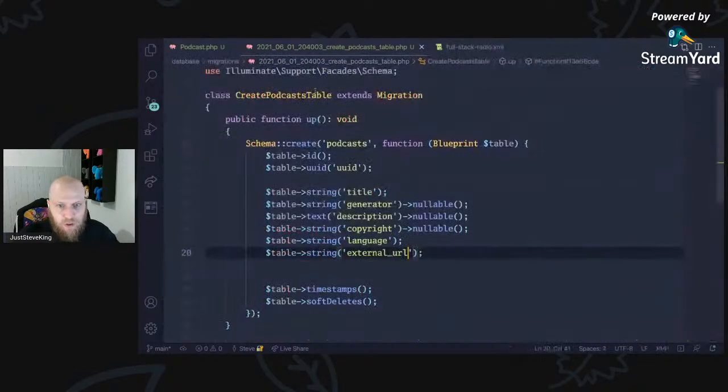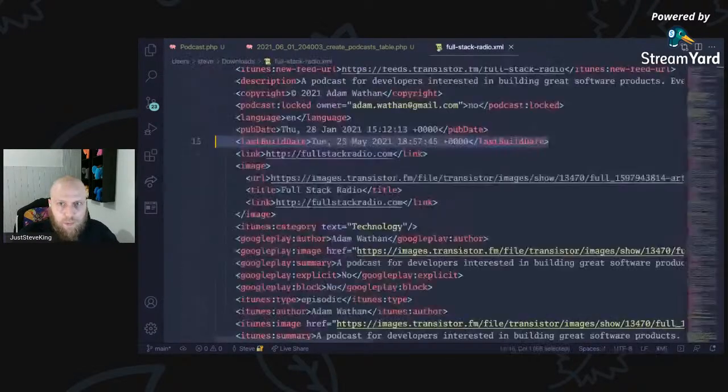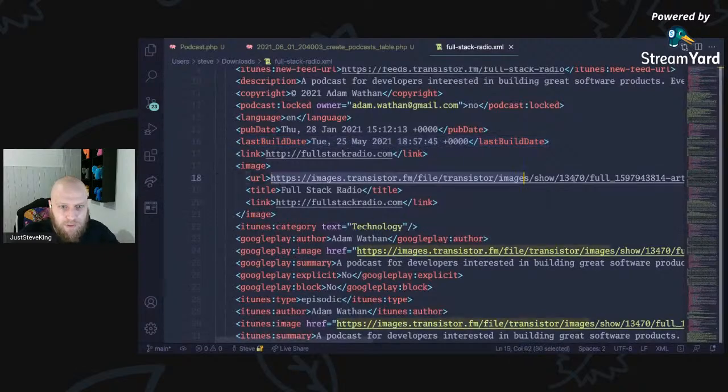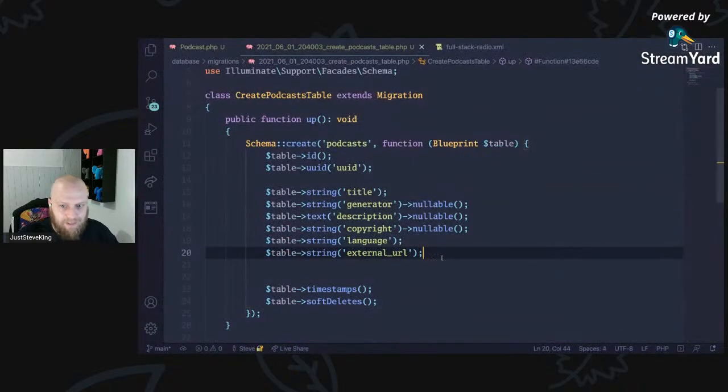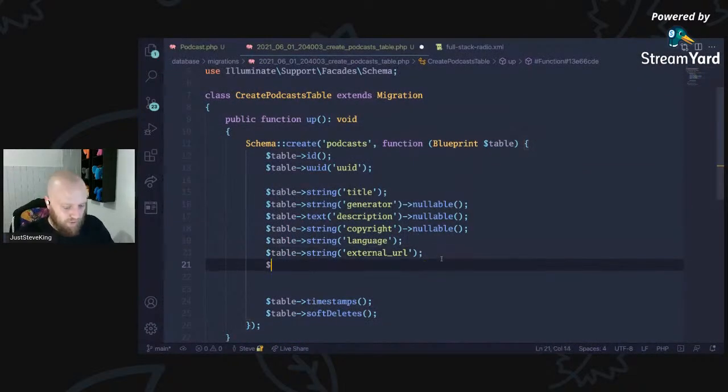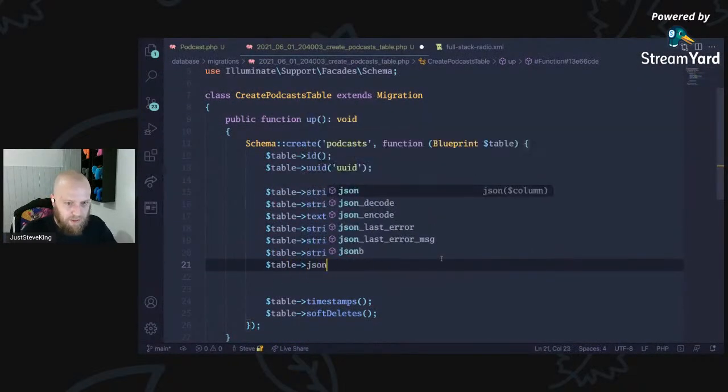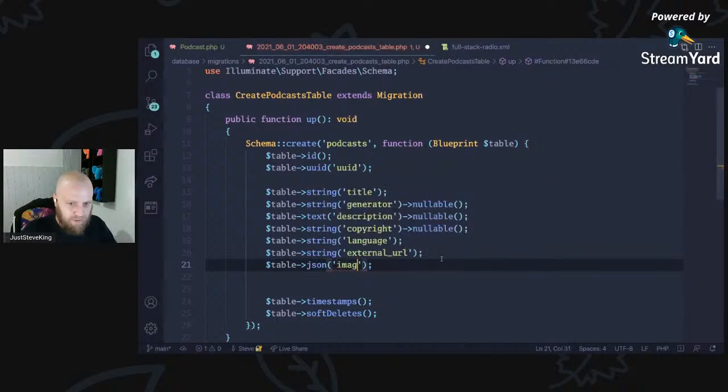Image. How do we want to store it? Because we don't want to store the image locally, do we? We're probably going to want title and the link. So maybe we can make an image castable JSON column. So I just do JSON for now, and we'll just say image, but we will say that this is nullable.